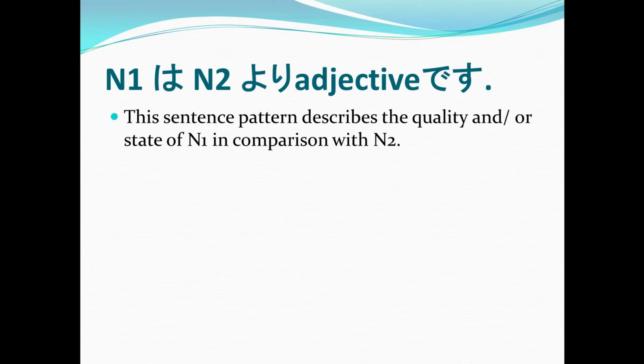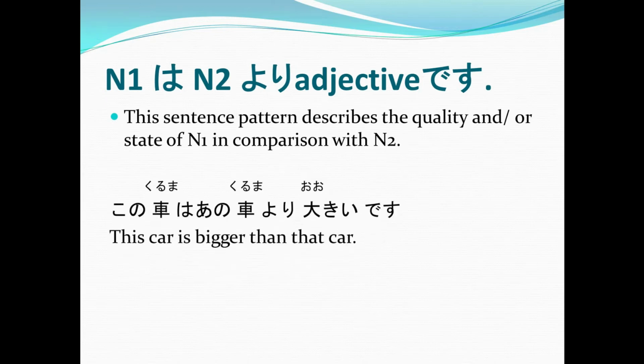So look at this example. Kono kuruma wa ano kuruma yori ouki desu. Again, kono kuruma wa ano kuruma yori ouki desu. Or this car is bigger than that car.